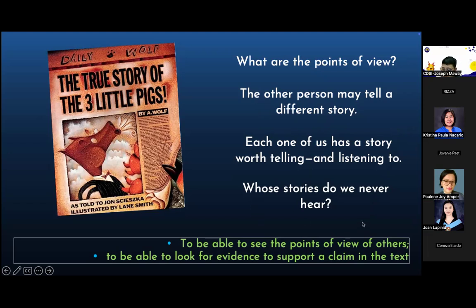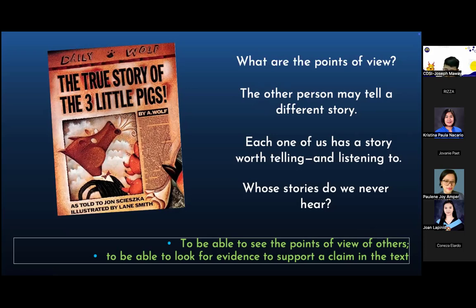And the other question that the teacher wants them to think about is, whose stories do we never hear? And if you look here, ito na yung value. Built-in siya. Hindi na po pilit. Whose stories do we never hear? Is there a student in the class na laging walang namamansin doon sa estudyante na yon?